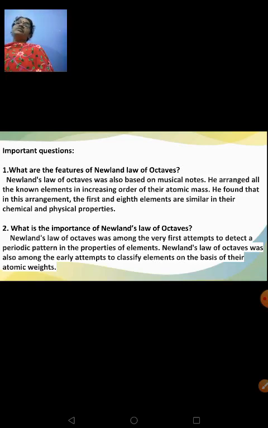You have to compare it with the previous periodic table arrangement, like your Dobereiner's triads. So what was the advantage there? He was the one to come out with the concept of arranging the elements in the increasing order of their atomic masses, and he had grouped them according to their properties. So the same thing was followed in Newland's periodic table also, but even this played a major role in arranging the elements in the increasing order of their atomic masses and grouping them based on their properties, right?